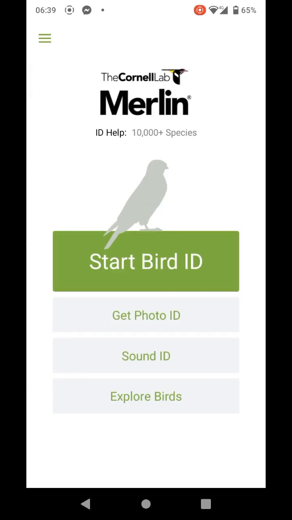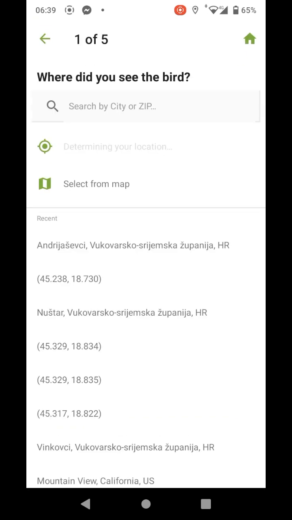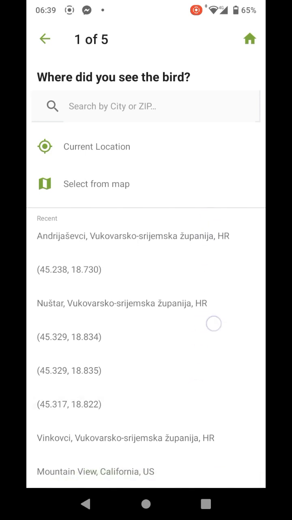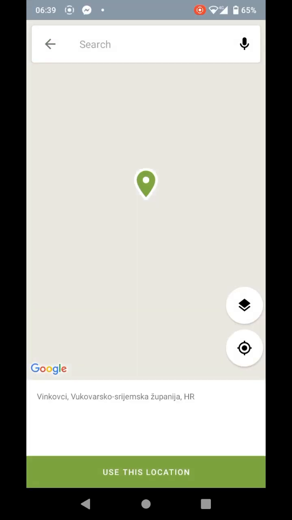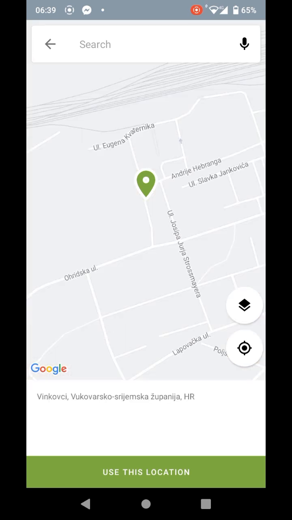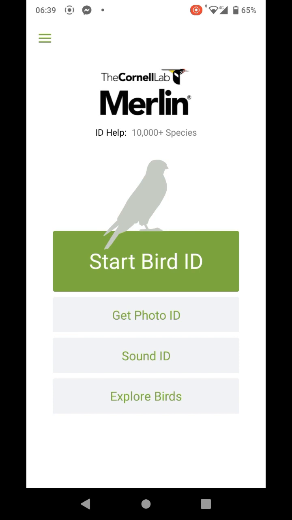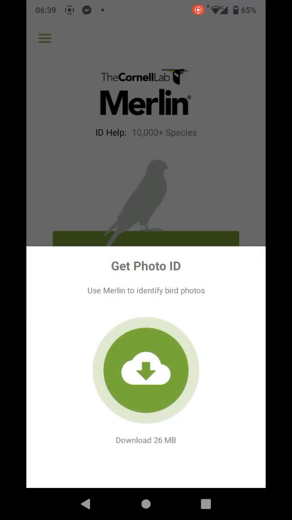Other possibilities within the app is the Start Bird ID option. You can fill in data about birds identified and even pin them to a location. Another option is Photo ID. For this you need to download the photo pack for your chosen area.